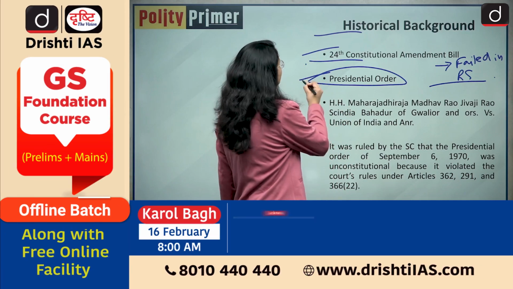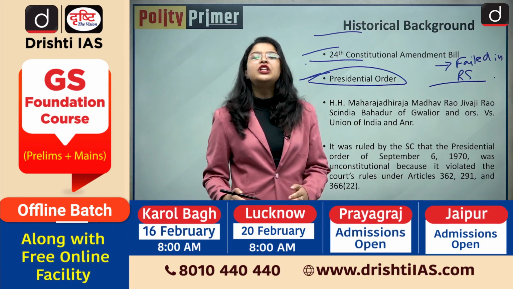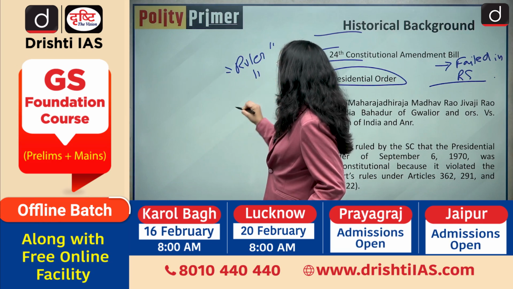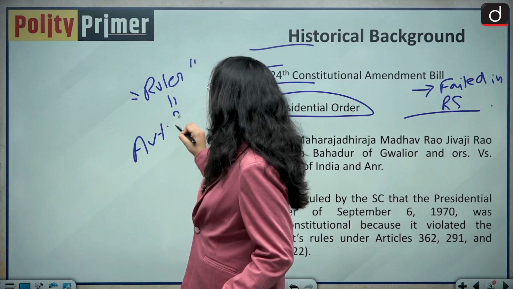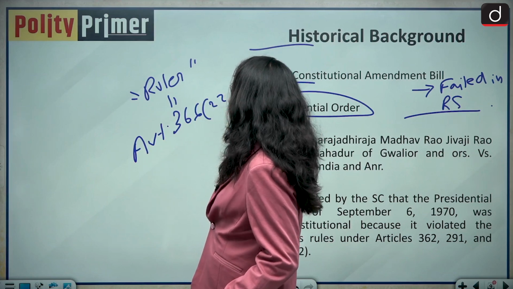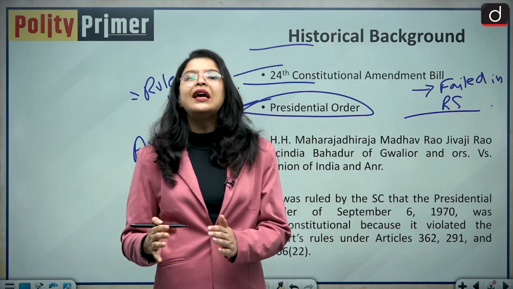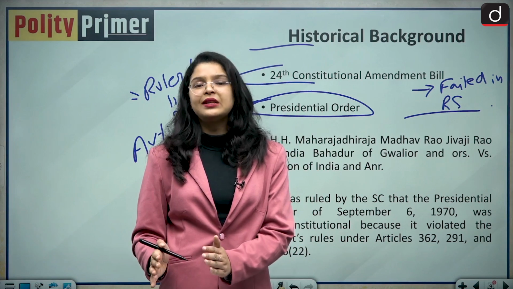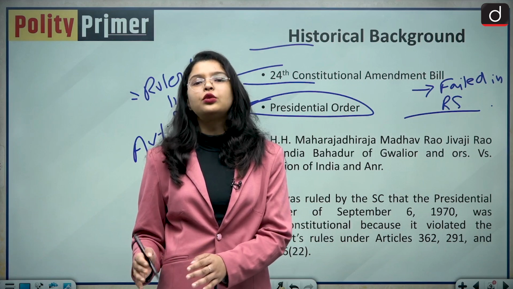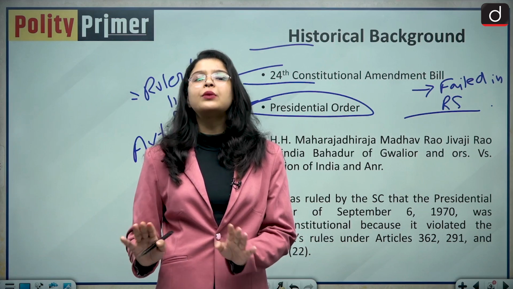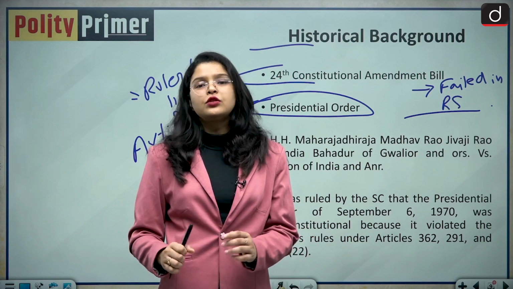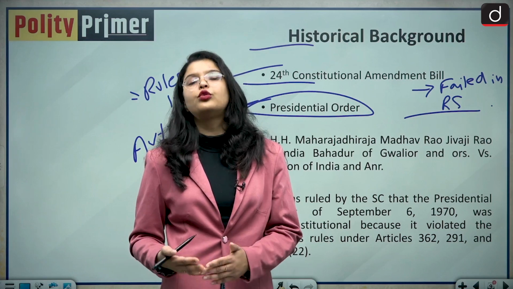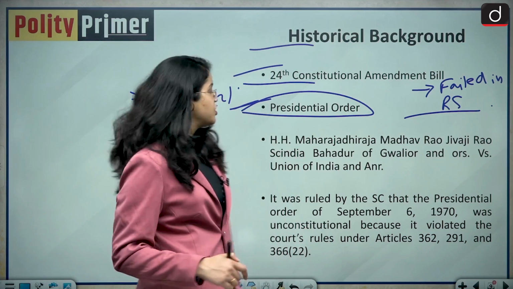So basically what did this presidential order do? It changed the definition of ruler under Article 366 Clause 22. Okay, so by utilizing the power, the president changed the definition of the rulers in Article 366 clause 22, and all of the rulers were made out of the definition so that the Privy Purse could be abolished. So basically the whole definition of ruler at that point of time was changed.